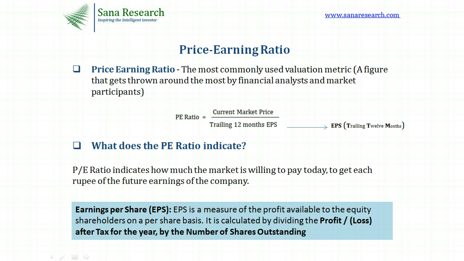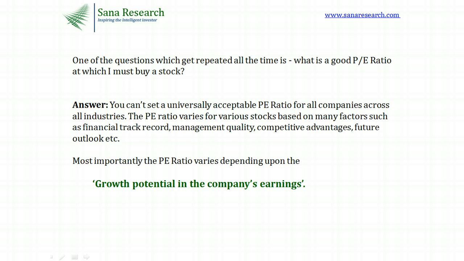Simply put, it indicates how much investors are willing to pay today to get the future earnings of the company. Now, one question that gets repeated all the time is, what is a good PE ratio at which I must look at buying a stock? The answer to that question is of course that you cannot have a universally acceptable PE ratio for all the companies across all the sectors. The PE ratio varies for various stocks based on many factors such as the company's financial track record, its management quality, competitive advantages, and its future outlook. Most importantly, however, the PE ratio varies depending upon the growth potential in the company's earnings.